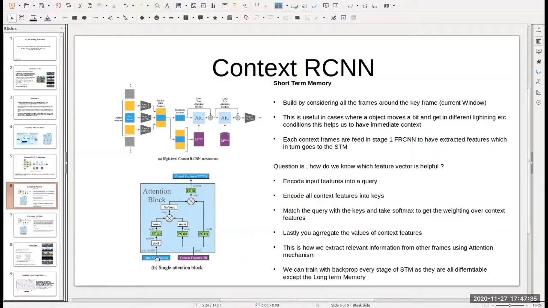Based on the input features, the proper context features or keys are matched, and weights are assigned to the overall vector, which gets added to the context features. So if you look at the overall attention mechanism, you put a lot of weight on the past history based on your input frames. Since this attention mechanism is all differentiable, you can easily train it using the backprop algorithm also.